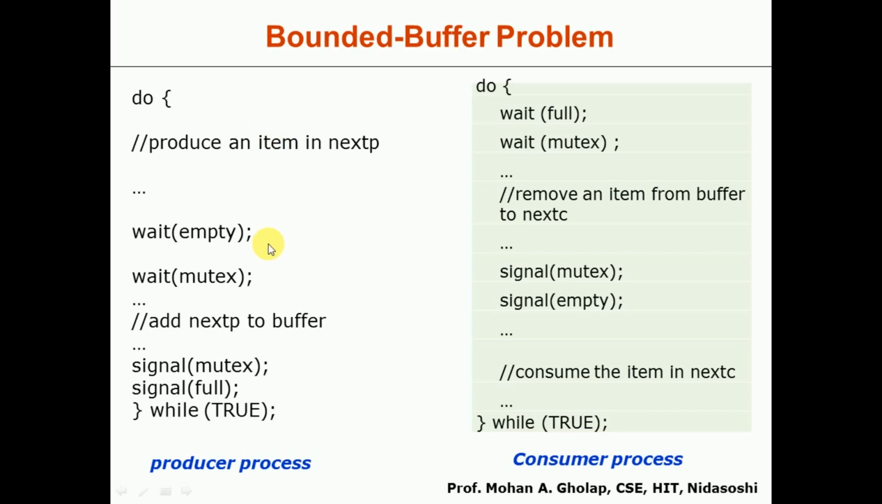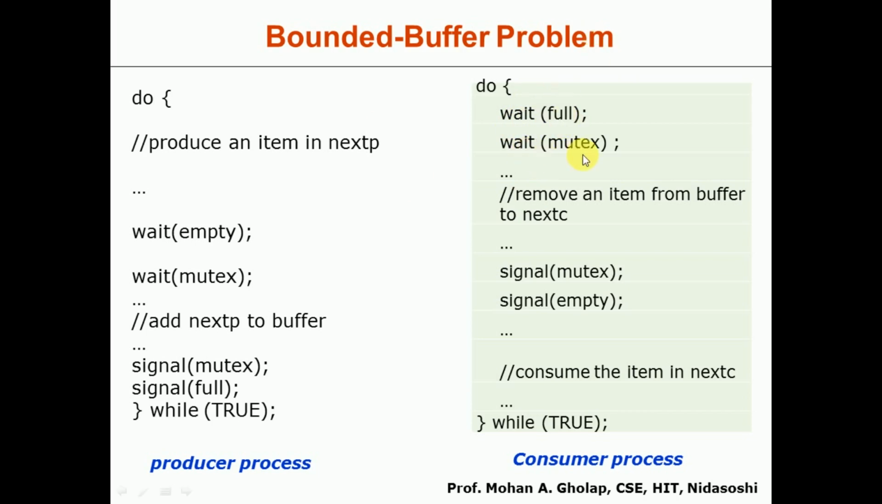Next we'll see how exactly the consumer process can be implemented. For this also we have used a do while loop, that is, do till while true. Here the consumer will be waiting for an item. Whenever an item is present, it will be consuming that. So first it will call wait of full to check is there any full buffer from which it can consume the data. Whenever it finds a full buffer, it is ready.